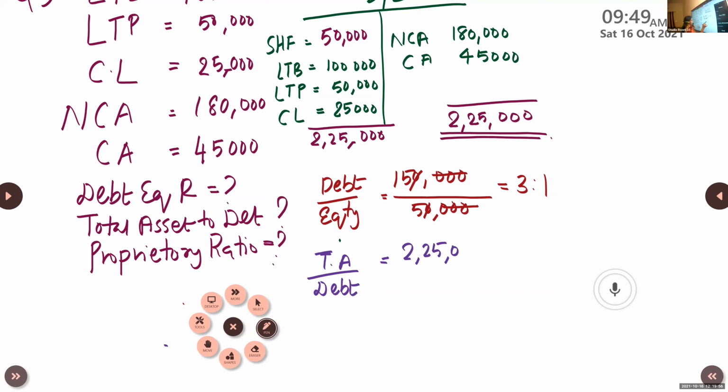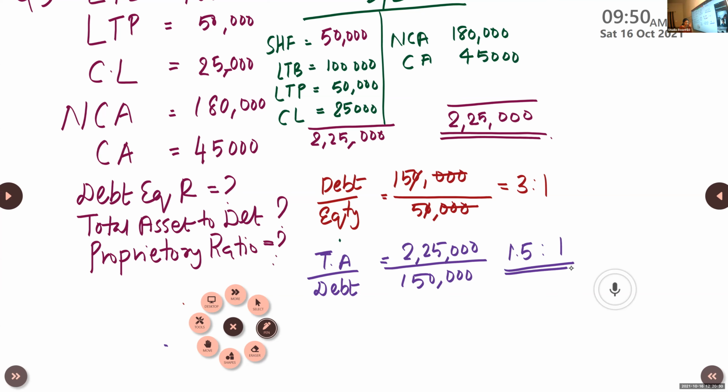Good. 2,25,000 divided by debt. We already have debt from the above formula, 1,50,000. What is the answer? 1.5:1. Good.